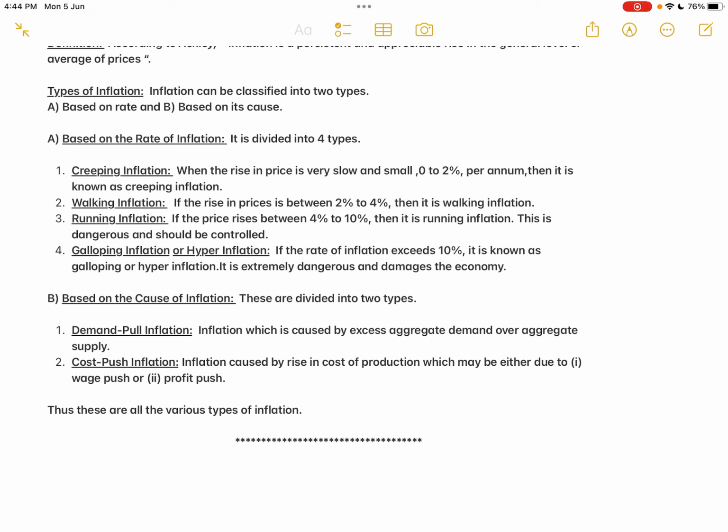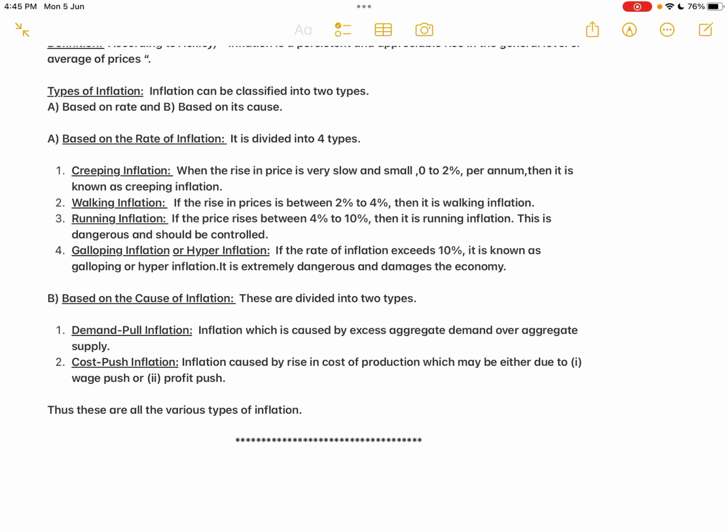Then after that, the baby keeps running and becomes very active. Then the fourth one is galloping inflation or hyperinflation. The baby is becoming very active. Galloping is like a horse galloping, running very fast. So if the rate of inflation exceeds 10%, it is known as galloping or hyperinflation. It is extremely dangerous and damages the economy.